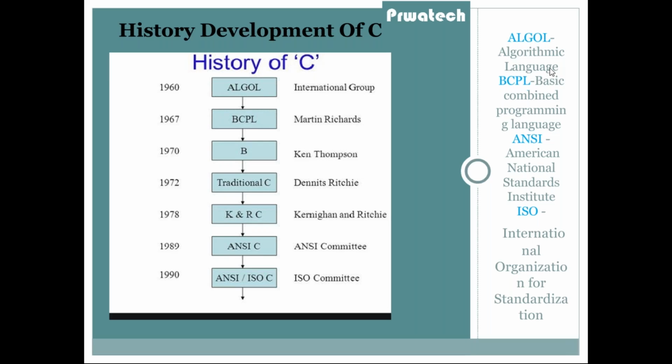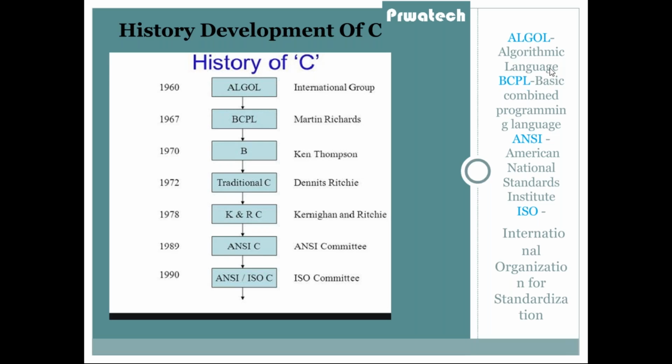In the 1960s, ALGOL, algorithmic language, was developed by an international group. BCPL was developed by Martin Richards in 1967. After BCPL, B was developed by Ken Thompson in the 1970s. Then Dennis Ritchie developed C language in 1972.